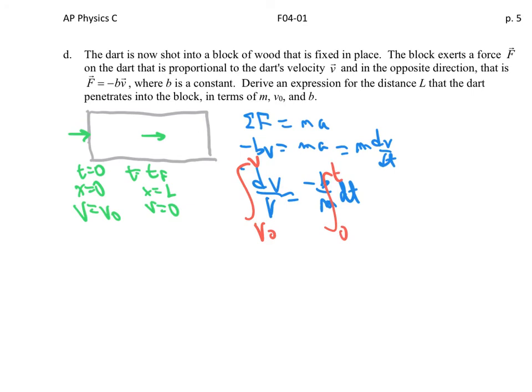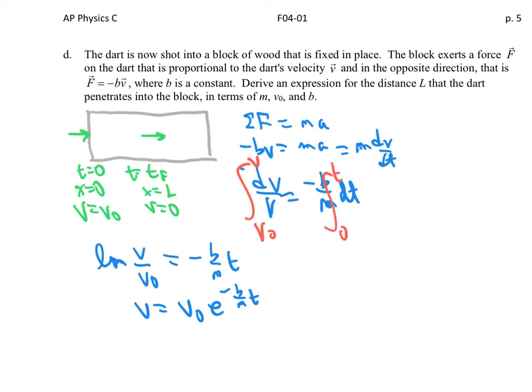The integral of dv over v is the natural log, so I get the natural log of v over v0, and over here I get minus b over m t. And so we find that v is v0 e to the minus b over m t, which is what we expect from a first-order drag equation. So this is pretty much what we expect, exponential decay. Sadly, that's not what they want.